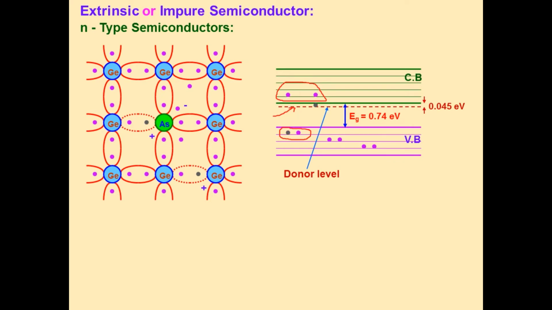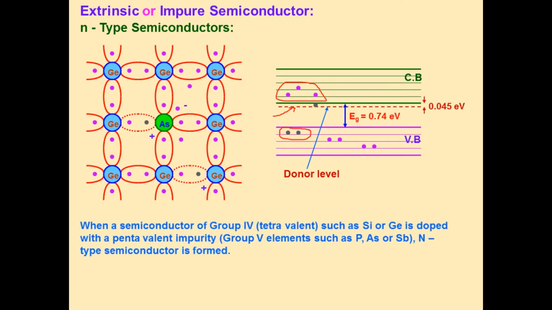So, in the diagram it is clear that the number of electrons present in the conduction band is greater than the number of holes present in the valence band.